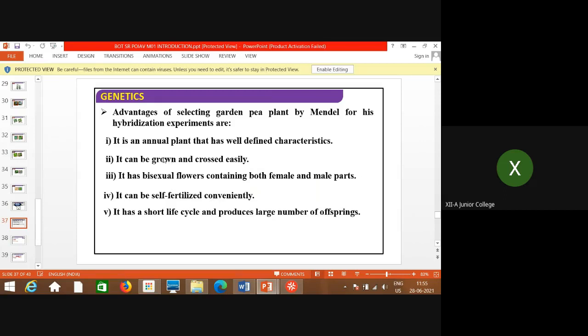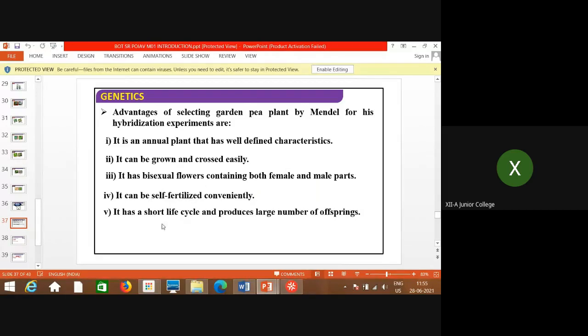These are a few more points to consider behind the selection of the pea plant. It is an annual plant with many different contrasting characters, so this plant was selected. It can be grown easily and crossed easily. Why crossed easily? Because the flowers are bisexual, with both male and female parts present in the flower, so there is no need to depend on pollinating agents. It can also be self-fertilized conveniently.